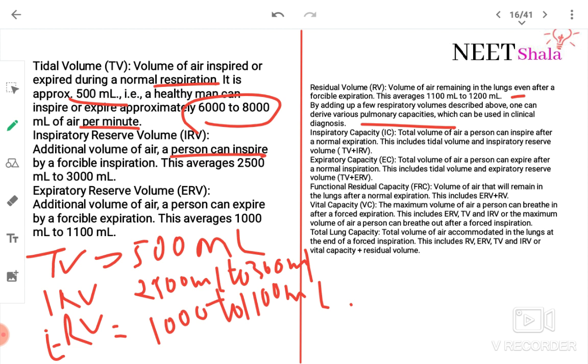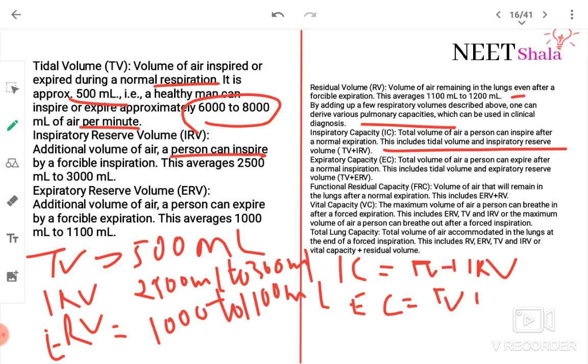Inspiratory capacity means the total volume of air a person can inspire after a normal expiration. This includes tidal volume and inspiratory reserve volume. IC includes tidal volume plus inspiratory reserve volume. Expiratory capacity means the total volume of air a person can expire after a normal inspiration, which includes tidal volume plus expiratory reserve volume.